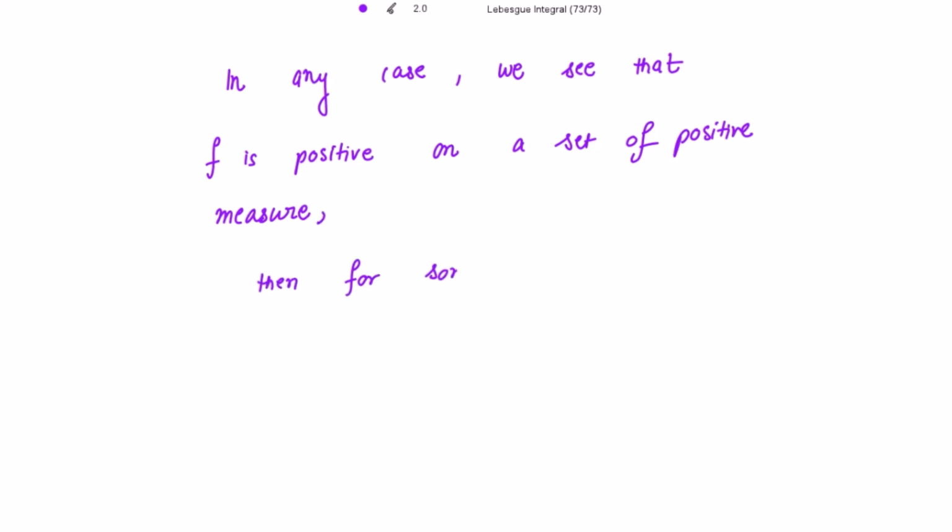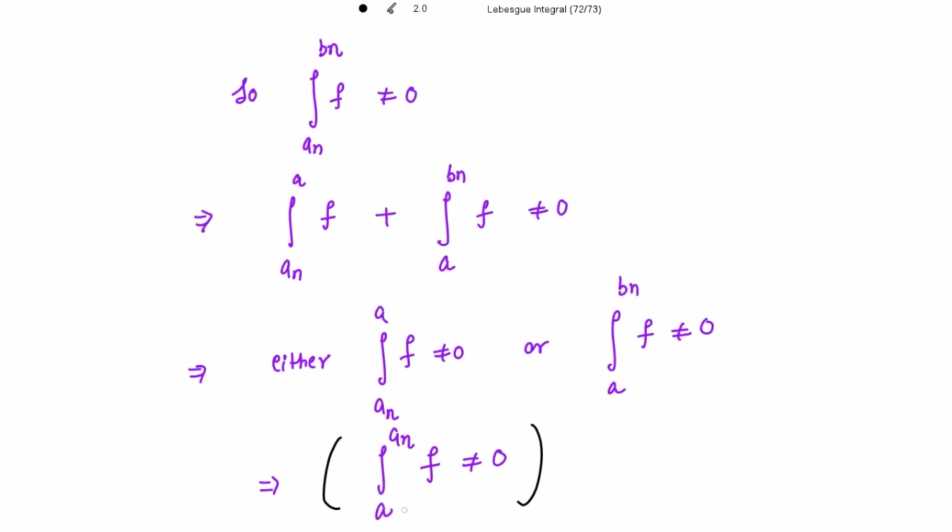Then for some x belonging to the closed interval AB, we have the integration from a to an of f is non-zero, right? This an is for some value of n, and this an belongs to the closed interval AB.